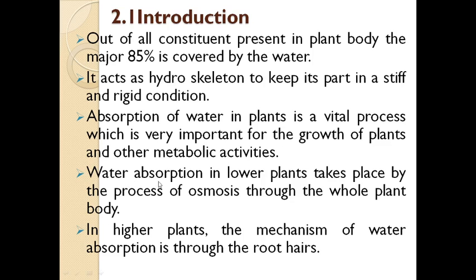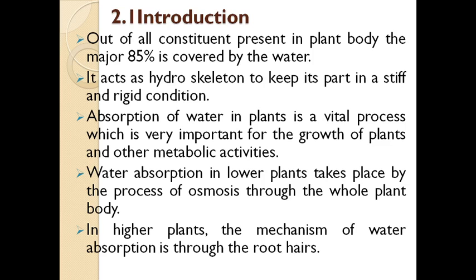Water absorption in lower plants takes place by the process of osmosis. Lower plants like algae, bryophytes and fungi generally absorb water through the whole plant body.